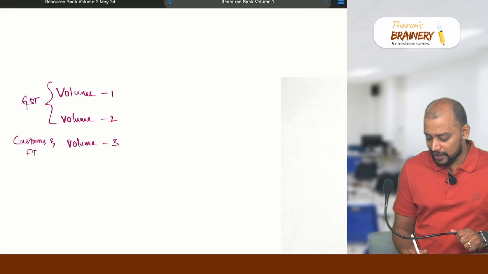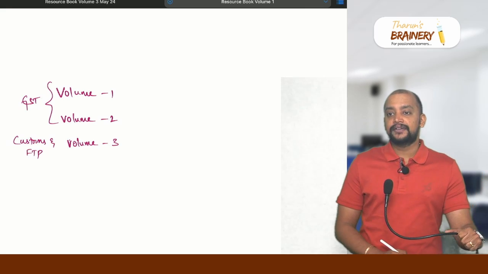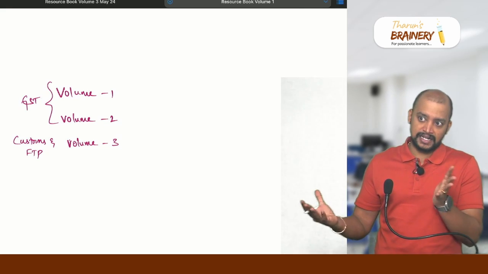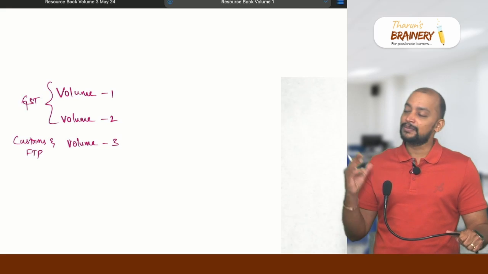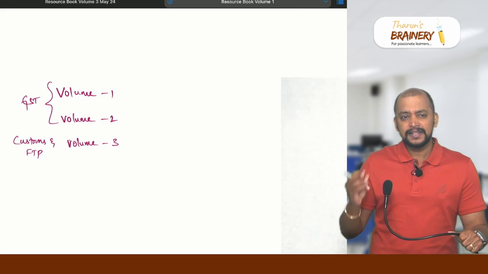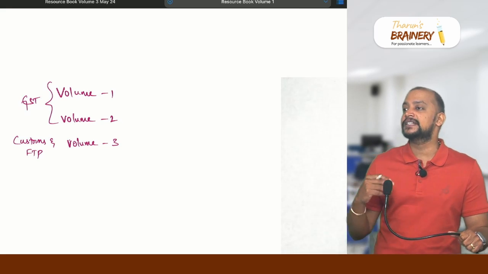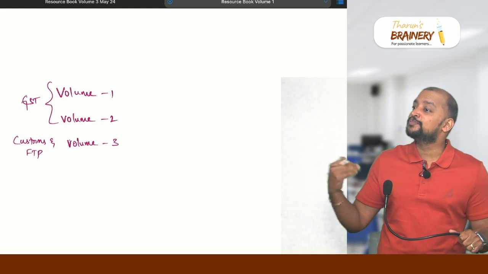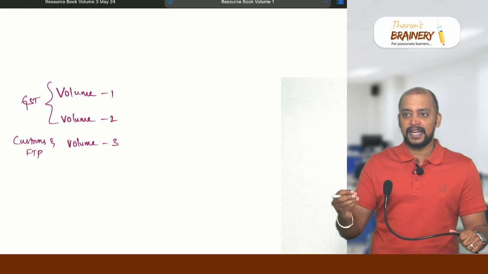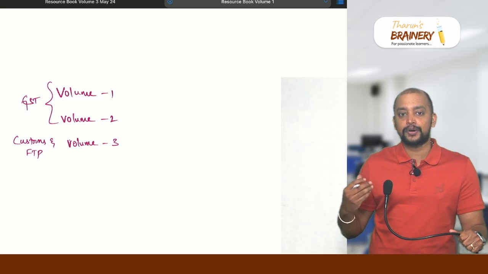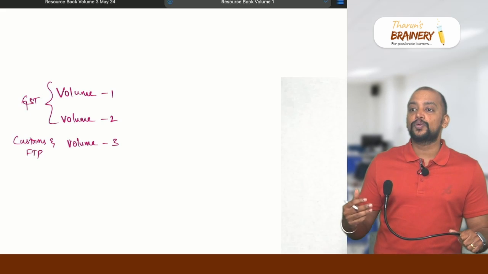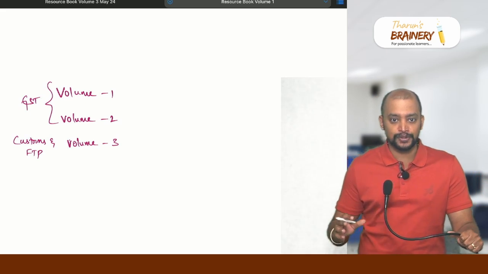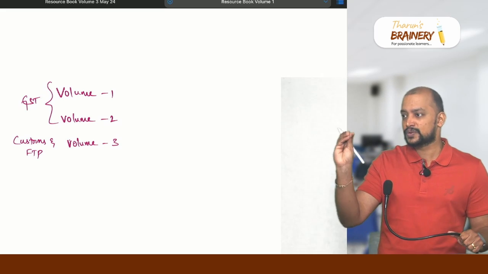There is a small area called foreign trade policy, and foreign trade policy is actually a very big area, like a 100 mark subject. But that much they have not given at CA final, only some basics of foreign trade policy. Previously, this foreign trade policy was called EXIM policy, export and import policy. As a CA, you should also have an idea about how foreign trade happens, what regulations we have, and what incentives are available to exporters. For that reason, they have given that as one chapter.